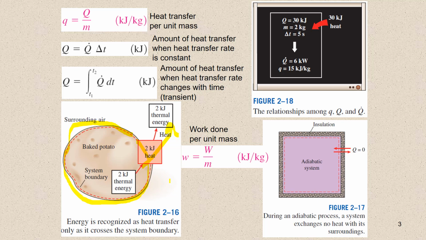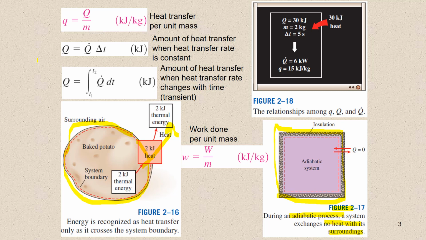A process during which there is no heat transfer is called an adiabatic process, as given in figure 2.17. There are two ways a process can be adiabatic. Either the system is well insulated so that only a negligible amount of heat can pass through the boundary, or both the system and the surroundings are at the same temperature and therefore there is no driving force or temperature difference for heat transfer to occur.